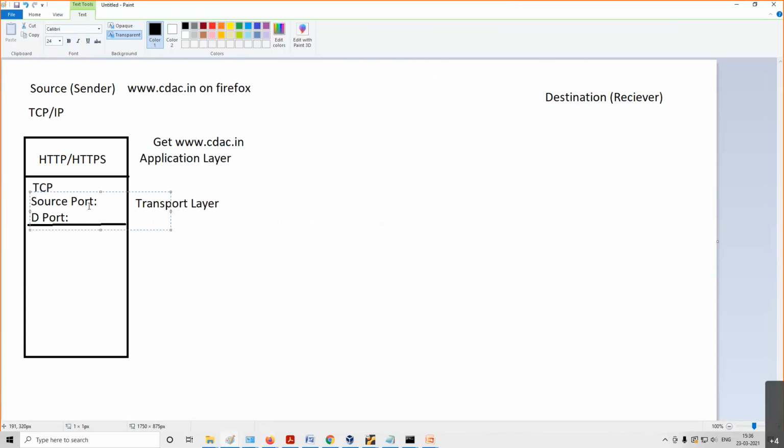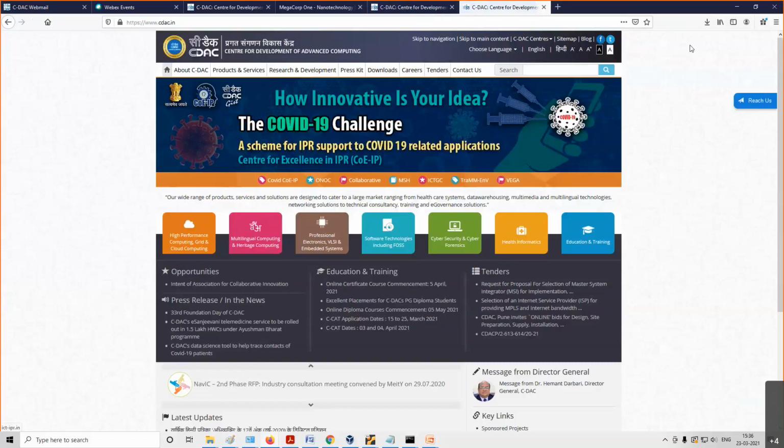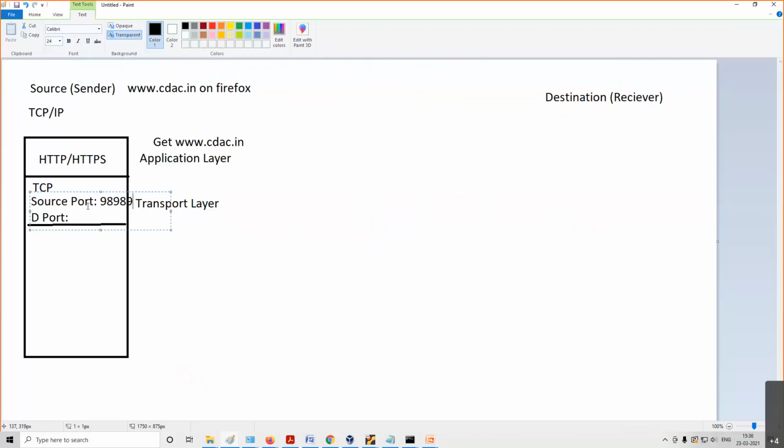How to count? Suppose here also I did refresh, there also I did refresh. Both the same website. Now where to put which content? Who will maintain? The Firefox will say that I will write some port for this session, one random port. So port number always will be, say, 16 bits. So random number I am putting. Source port will be a random number for this, and again one more random number for the other tab. Right? So session management will be done by this.